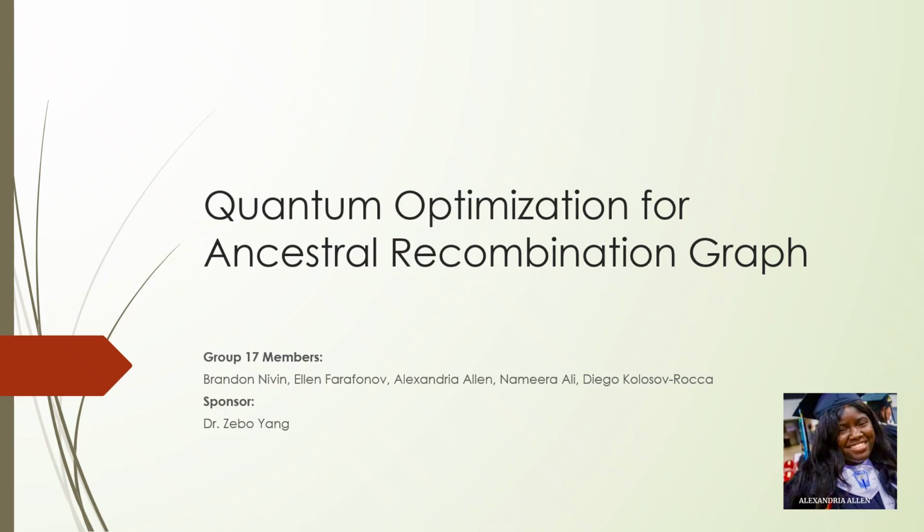So our project is exploring whether quantum optimization, specifically QAOA, can handle this problem better. We want to see if quantum methods can let us explore more possibilities at once and hopefully get to a minimal ARG, the version of the ancestry with the fewest recombination events. That's the overall motivation behind everything we're doing.